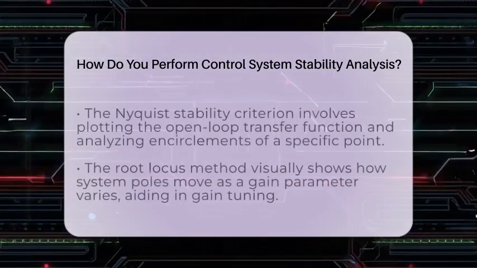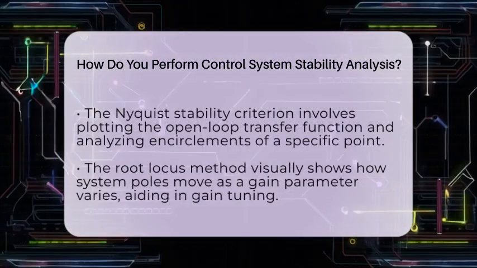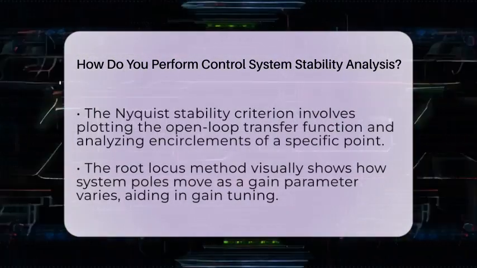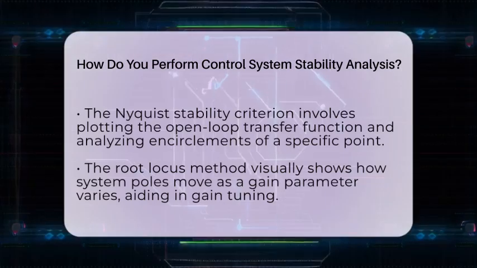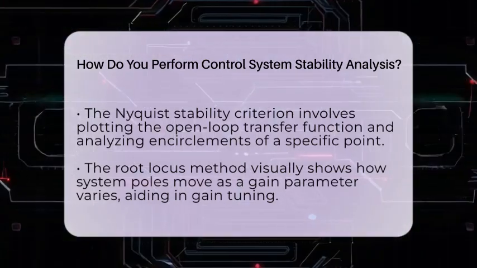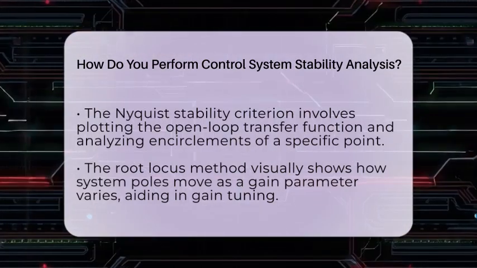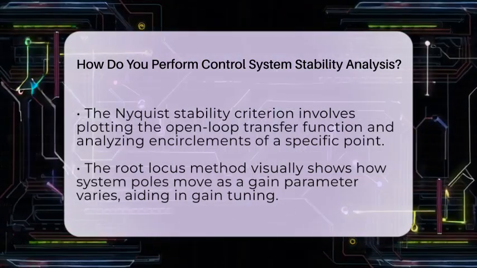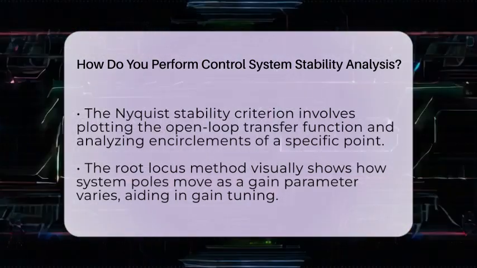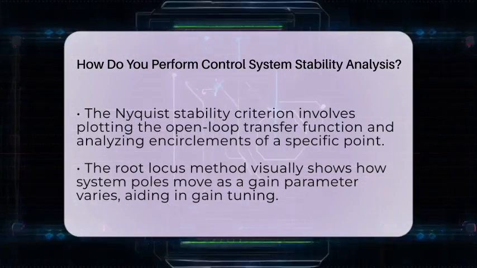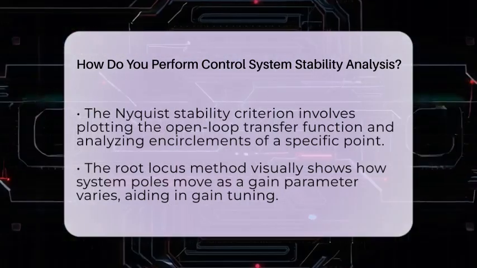The Routh-Locus method is a graphical tool that shows how the closed-loop poles move as we change a system parameter, usually gain. By examining the Routh-Locus, we can see if the poles stay in the left half of the plane during gain variations. This helps us tune the gain to keep the system stable.